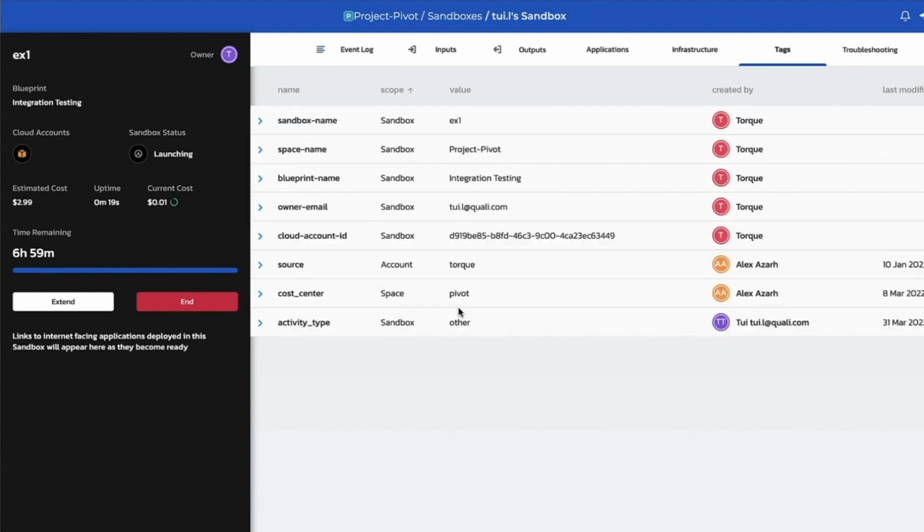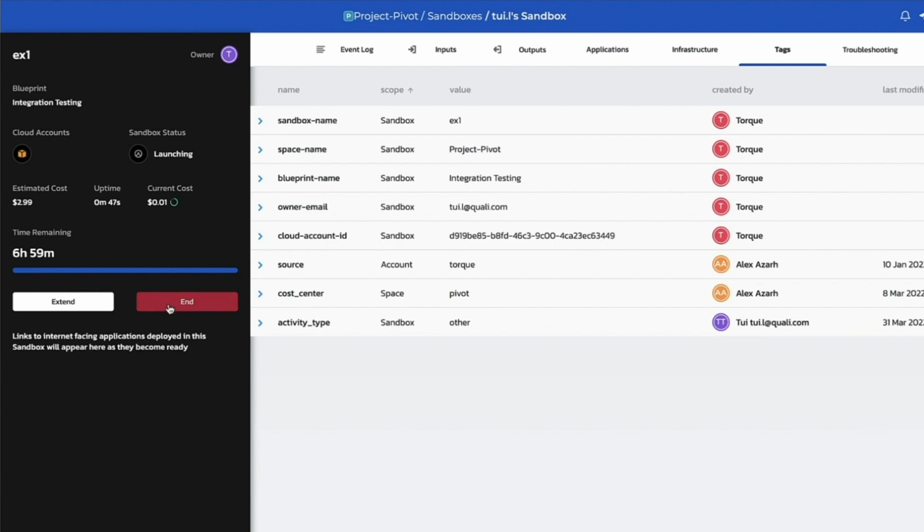Now my space name is an automatic tag here. In my bill, I can search for the tag Project Pivot. Anything I have run from Torq in this space will have Project Pivot based on the space. So there'll be no escaping costs. The auto tagging will happen. Nobody's running the infrastructure any other way.